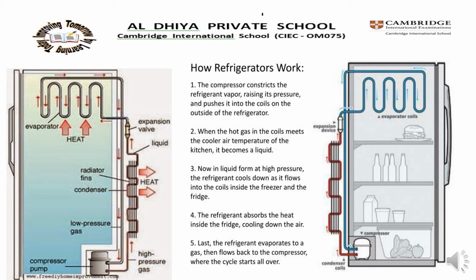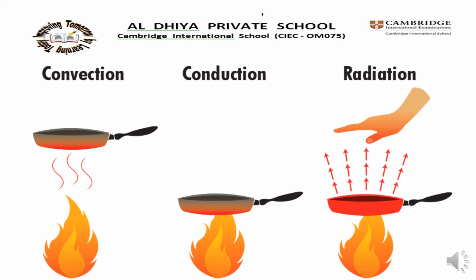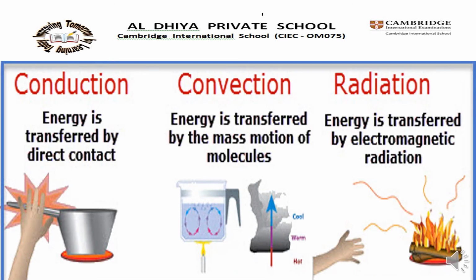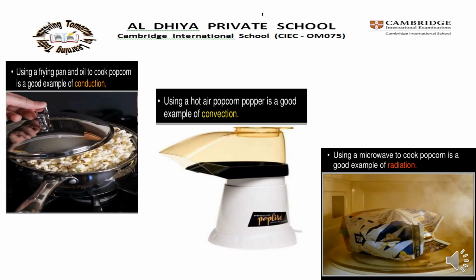Got it? In this lesson, we studied the different types of heat energy transfer. That means conduction, convection and radiation. See the image. Here is the summary of conduction, convection and radiation. In conduction, the energy is transferred by direct contact, and convection means the energy is transferred by the mass motion of the molecules. Radiation is where the energy is transferred by electromagnetic radiation.